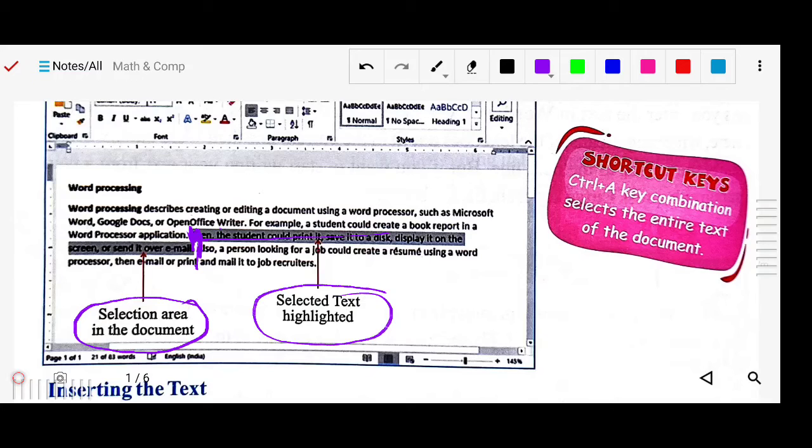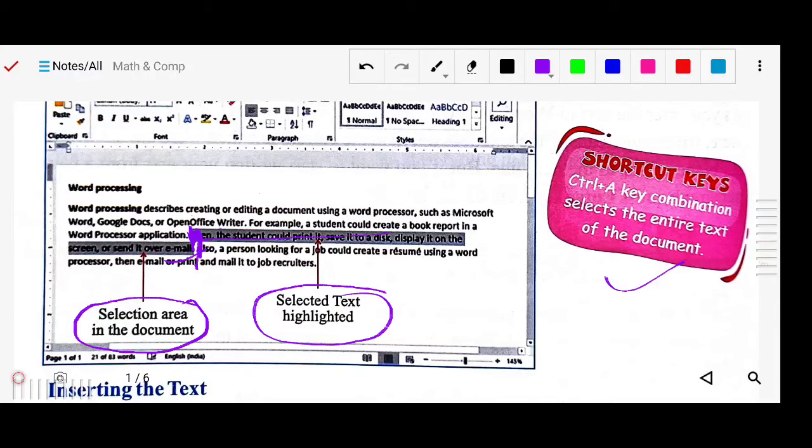Or we can apply the methods we have just studied. You will see which block of text, sentences or paragraphs you have selected, highlighted like this. This is the shortcut key for selecting the entire document, Control plus A. Now, anything you have to do, copy, paste, cut, delete, move, replace, first of all you have to select the text.